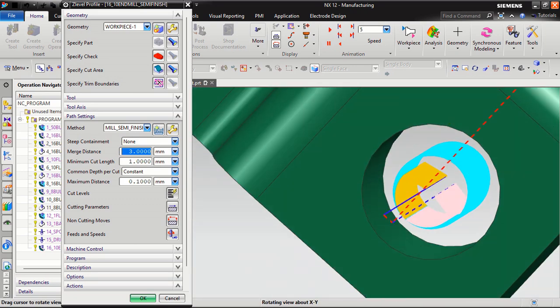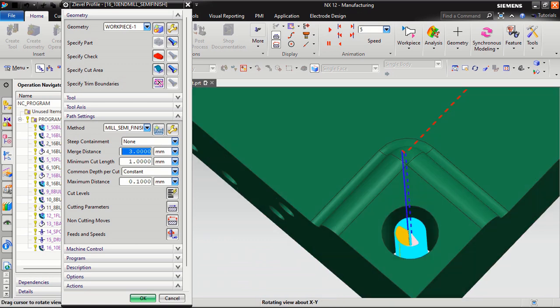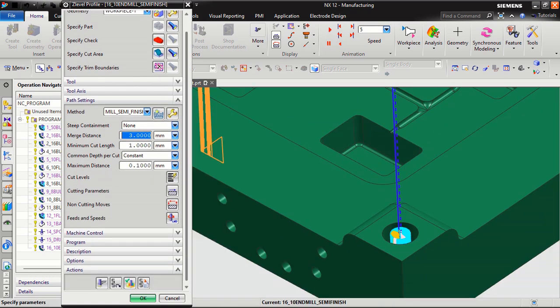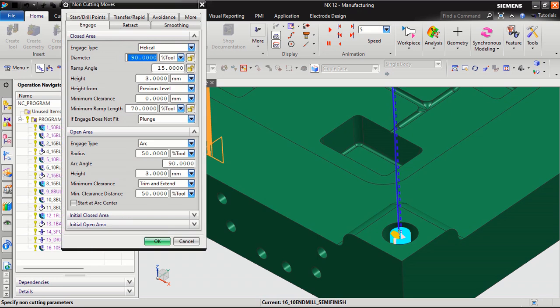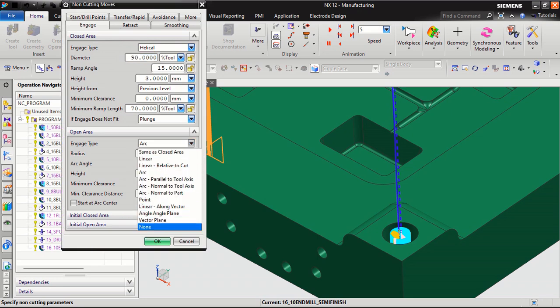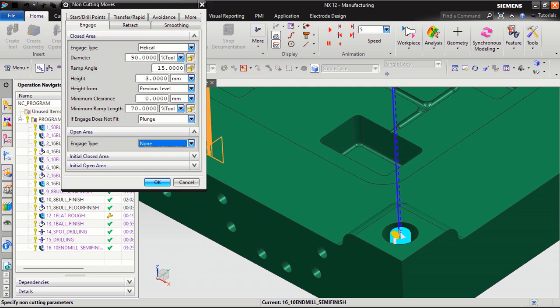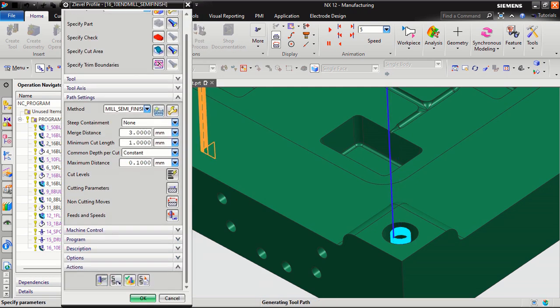See that program. How many types of non-cutting move? So I don't need this. Open area, none open. I will take non-cutting move, or I think open area. I don't want anything. Then click OK, generate.